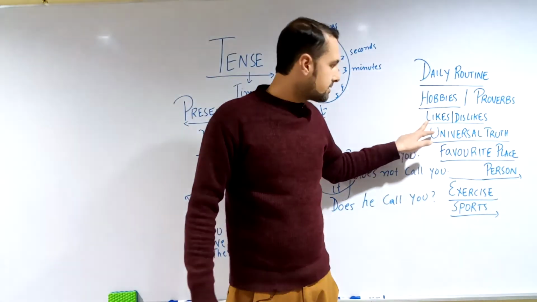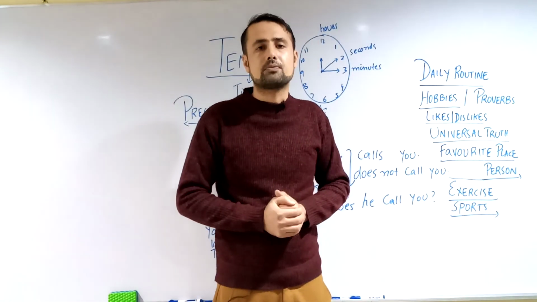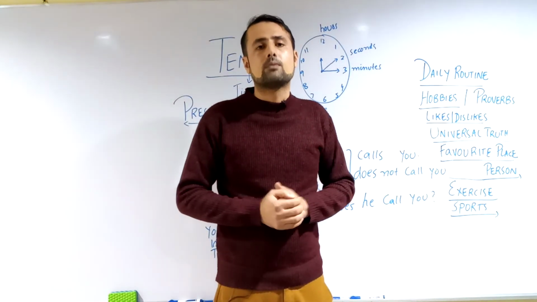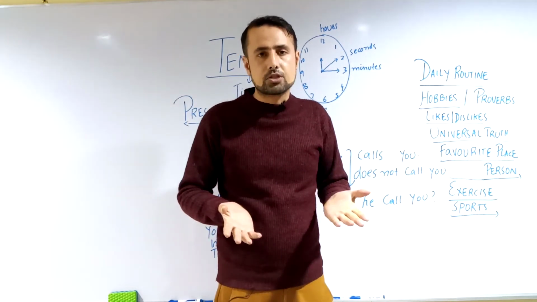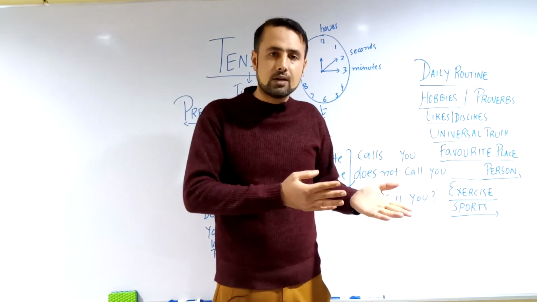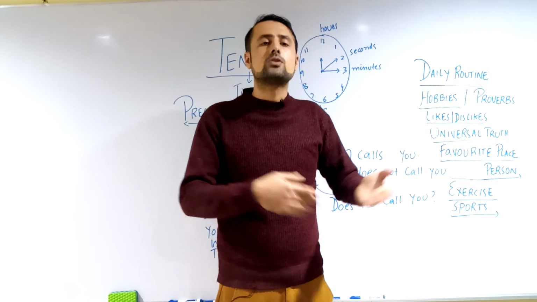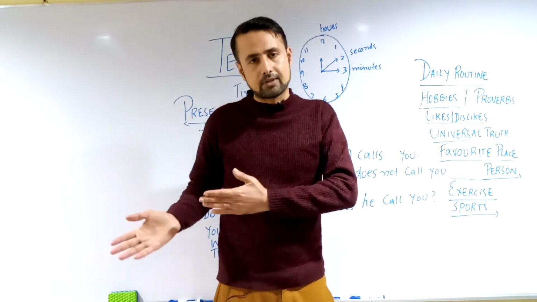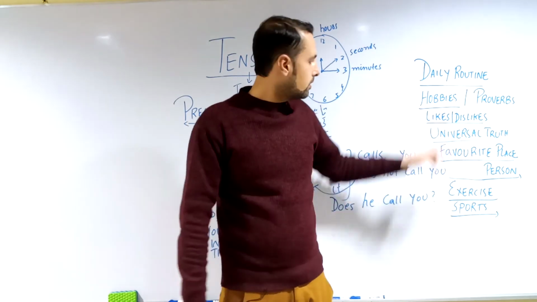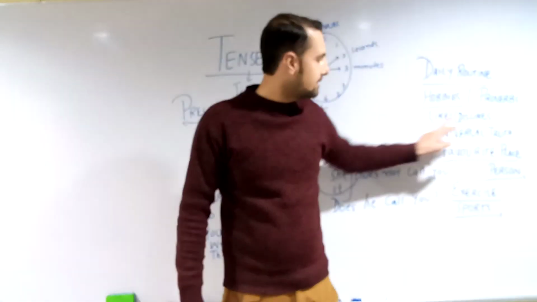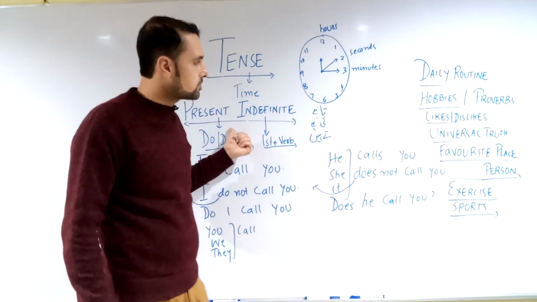If we talk about the rest of the things, like your likes and dislikes, you are sitting somewhere in an interview and someone asks you which type of people you like to meet, which type of things you like to eat, which type of activities you like to do, which type of people you dislike. So all those things: usually I like ABCD thing, I like to eat this and that, I like to wear. All those likes and dislikes come within the circle of your present indefinite tense.